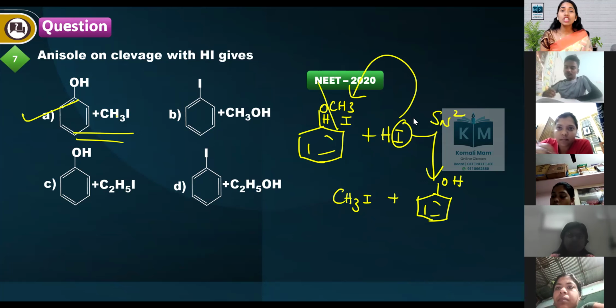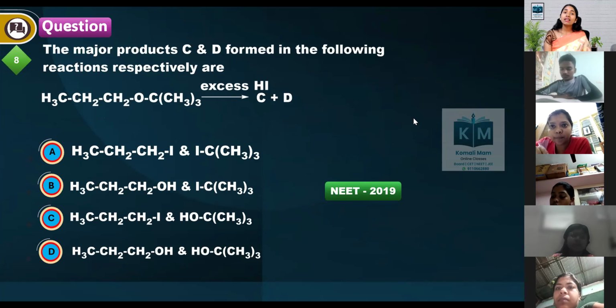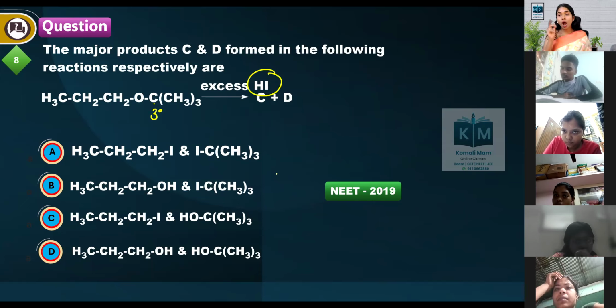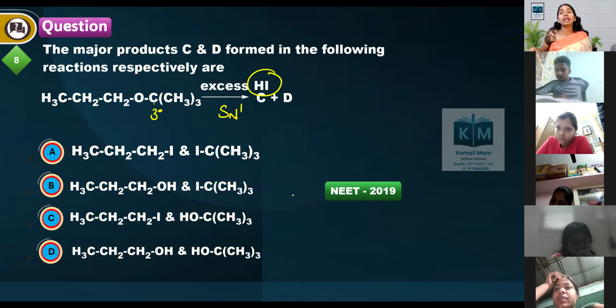Next one. The major products C and D in the following reactions respectively with excess of HI. This is also related to ether question, not needed, but let us see one time. When you are treating with HI, see this side tertiary is there. In ether, if tertiary is present on any side of the alkyl group, it follows SN1 mechanism, breaking the bond there; the negative part of the species sits on the tertiary carbon, hydrogen on the oxygen.